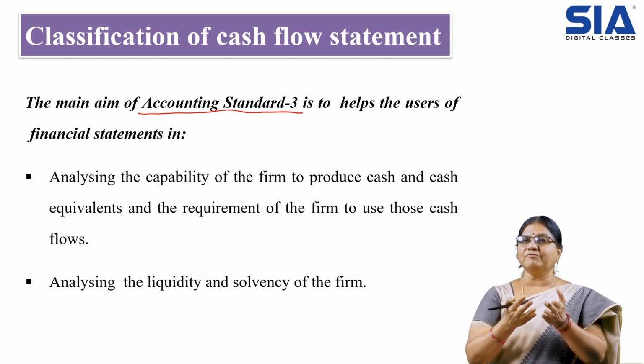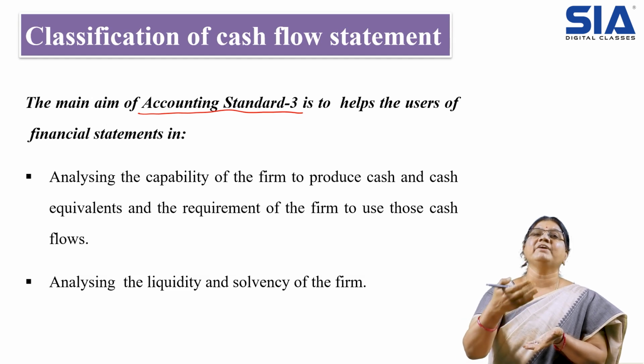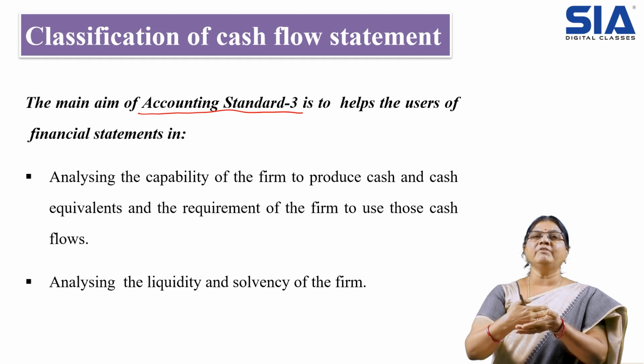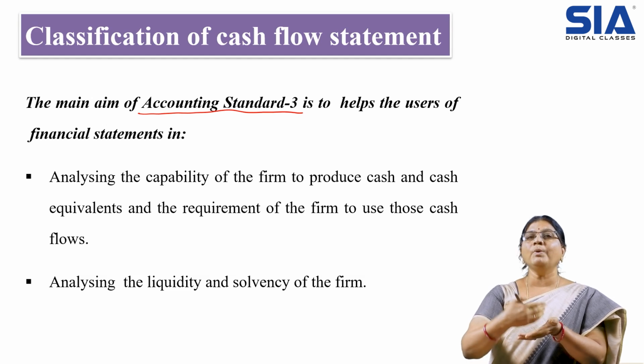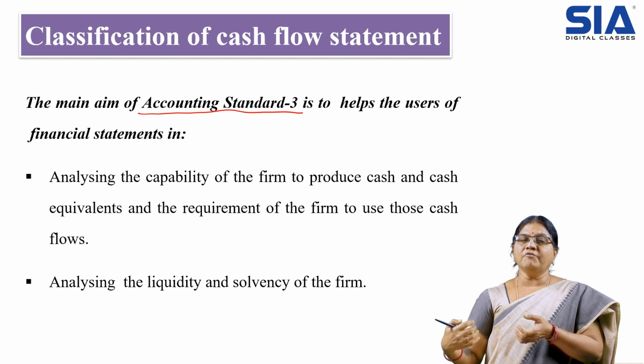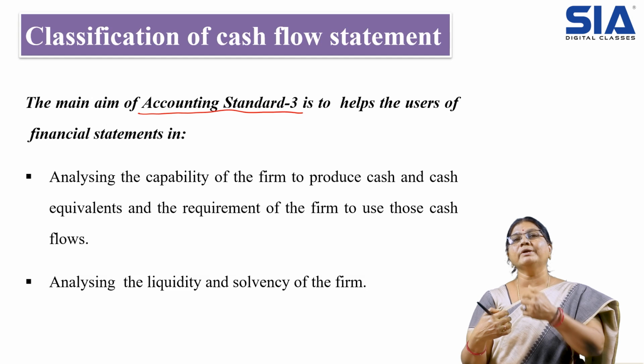For example, we have to see from where we are receiving cash, and after receiving that cash, how we are utilizing it. That is the requirement of the firm. So we have to match the requirement with where we are going to get the cash.